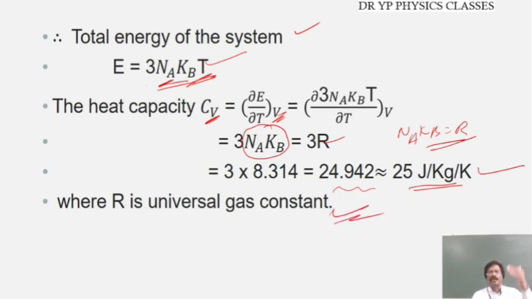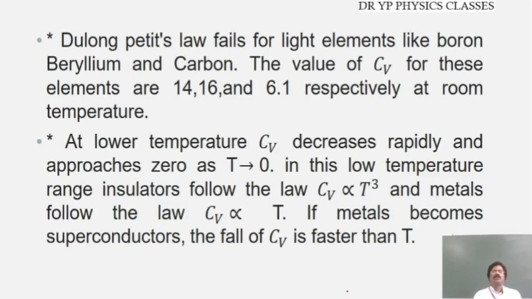That is, as stated by Dulong-Petit's law, the value is 25 joules per mole per Kelvin. We have shown how we arrive at this value. Dulong-Petit's law fails for light elements like boron, beryllium, and carbon.